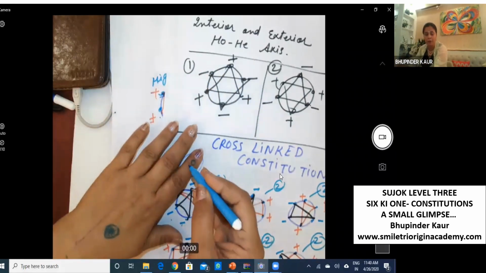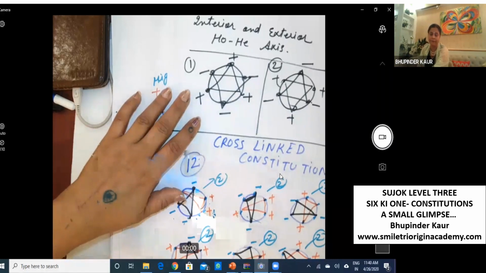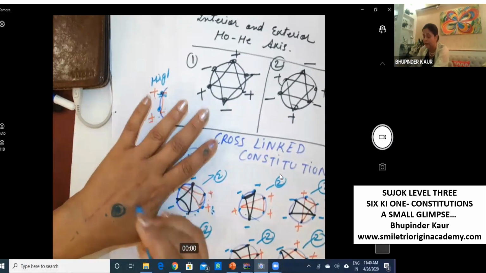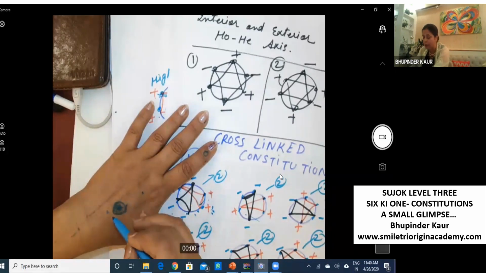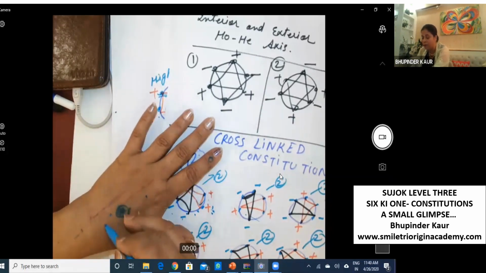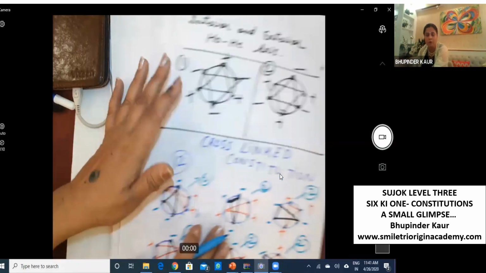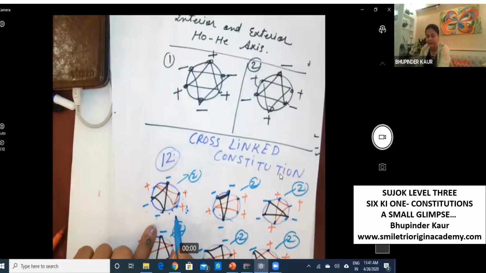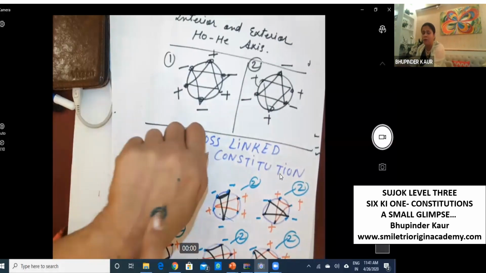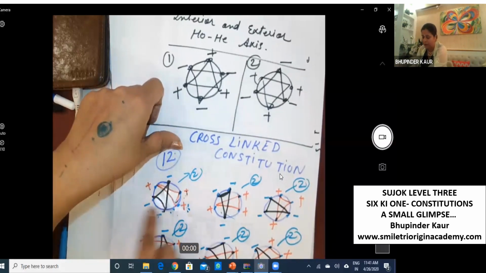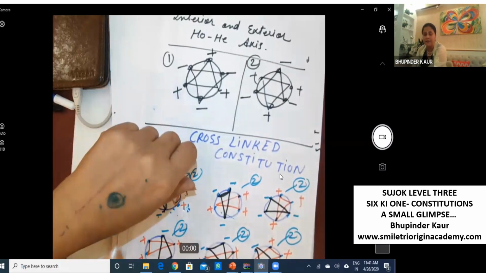We do it on Sujo, but he also tried and the result came. So the boil is here, and you know the rules of local 6 key: where is the coldness point, where is the hotness point, and where are wind, heat, hotness, humidity, dryness, coldness points. Yang side is anti-clockwise, yin side is clockwise. This is old, you all know this. But after finding this is protrusion, and this is pus, and this is a very painful boil, he made a circle, did the calculation, and whatever answer came, did local 6 key here.